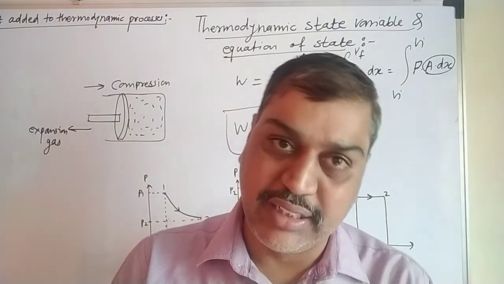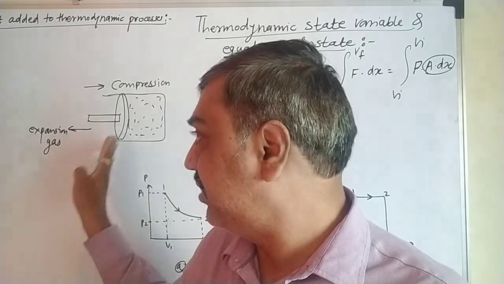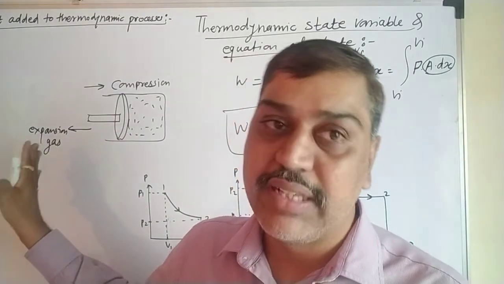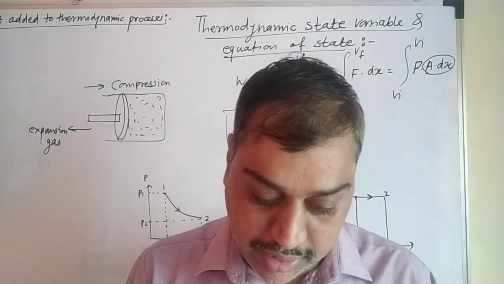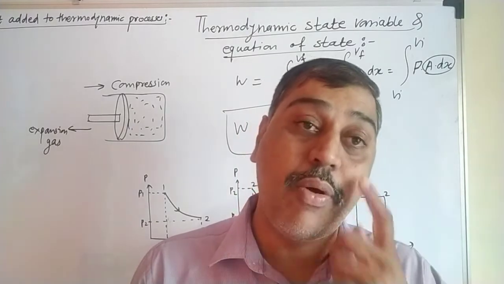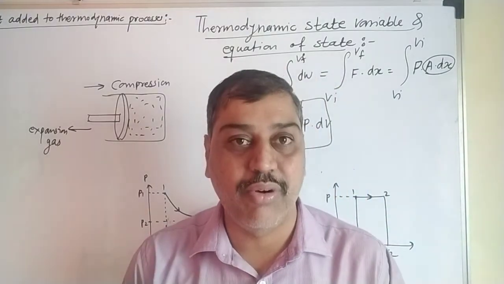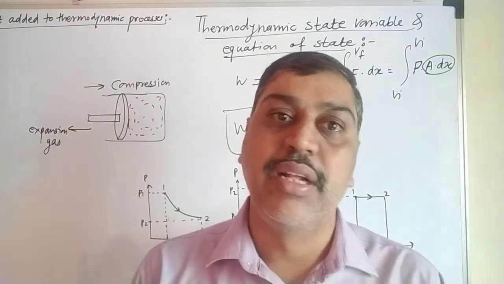Second thing, and for these two things we have to learn the PV diagram. When there is expansion of gas, the pulley is shifted outward. When there is compression of gas, the pulley is shifted inward. So these two cases we have to learn. Apart from this, the third case we have to see: it can expand at constant pressure. Pressure remains constant, still there would be expansion. How that occurs in the PV diagram, that we have to learn.